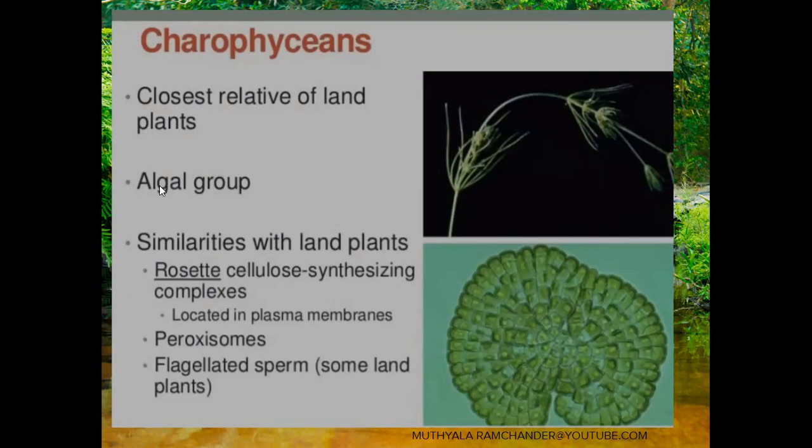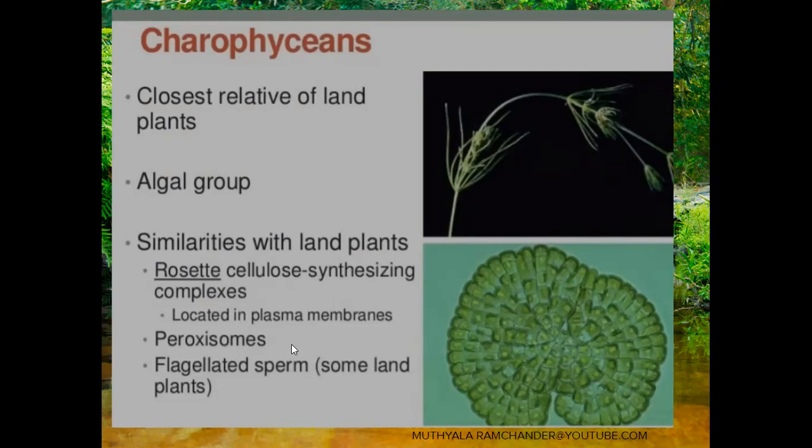The algal group Charophyceans has different similarities with land plants. What are the similarities here? Rosette cellulose synthesizing complexes are located in the plasma membrane.